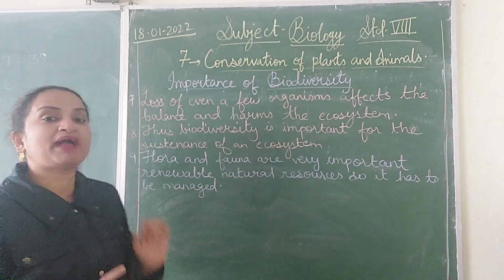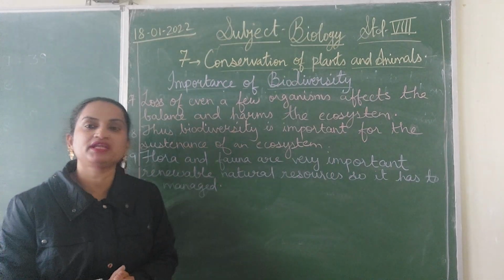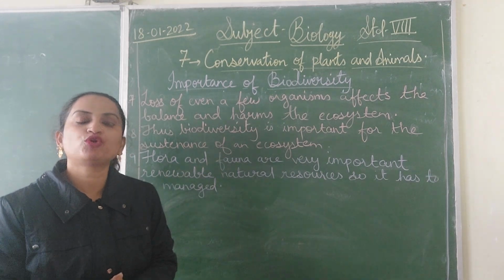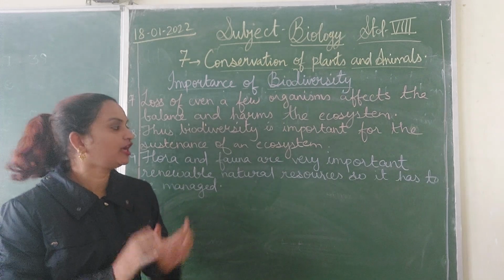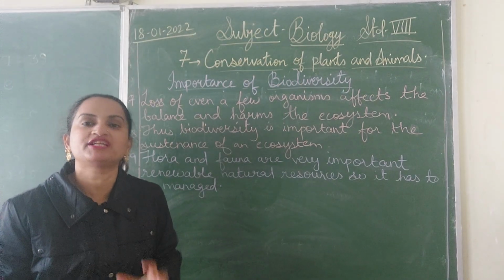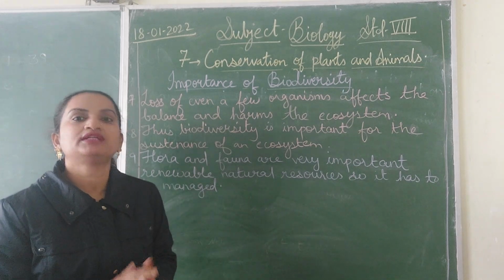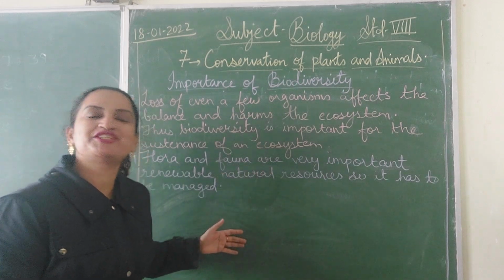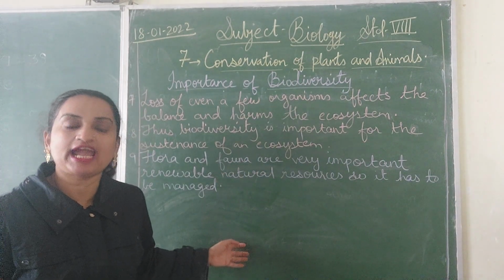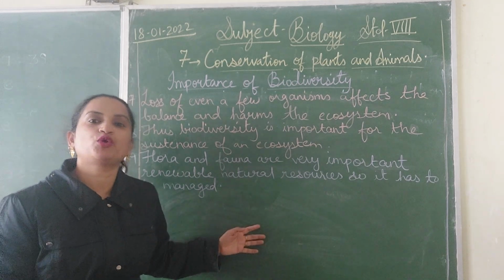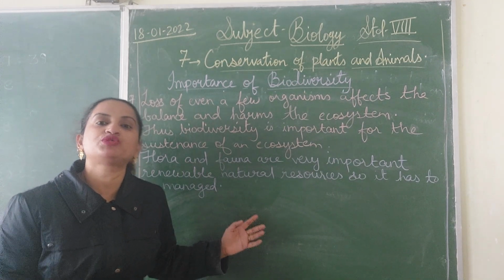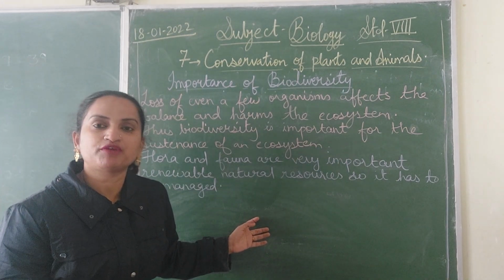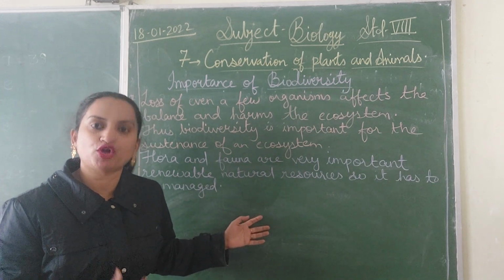So they have to be managed for the ecosystem to work properly, for the environment to work properly. It's very important that the flora and the fauna of that particular area should be well controlled, well managed, or well maintained. And so the chapter, that is conservation of plants and animals, we are going to study why the conservation of these plants and animals is important. And in the later part of the lesson, we are going to study the different ways of conserving the flora and fauna of the environment and why it is so important, the importance of